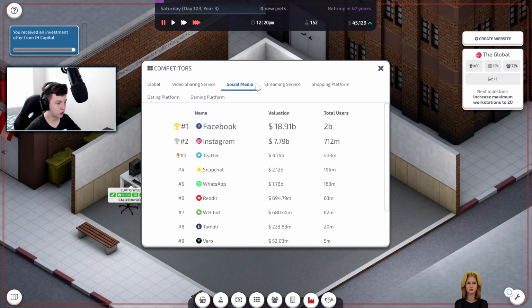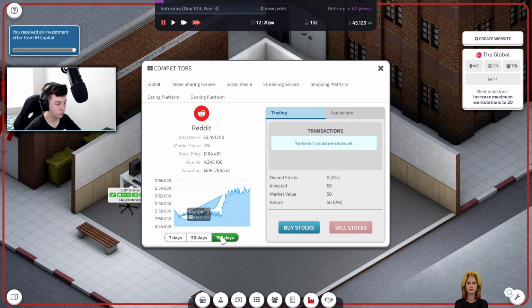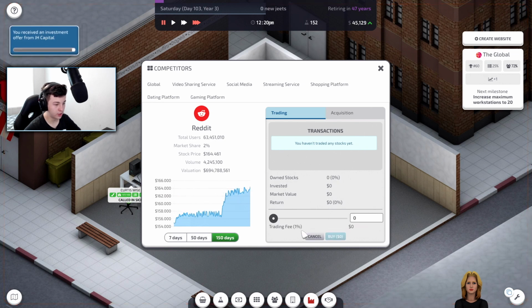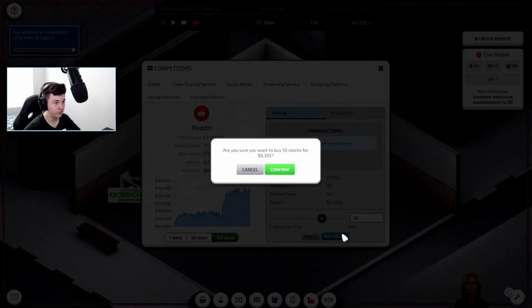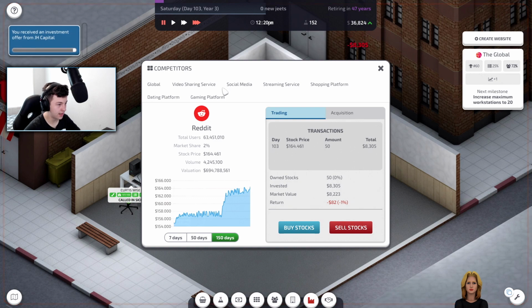Let's have a look at social media. I think Reddit is a good one to look at. They're kind of going up. So let's go with Reddit. We're going to get maybe 20. Ooh, we can kind of go 50 if we could. Let's go to 50 there. 50 stocks there.